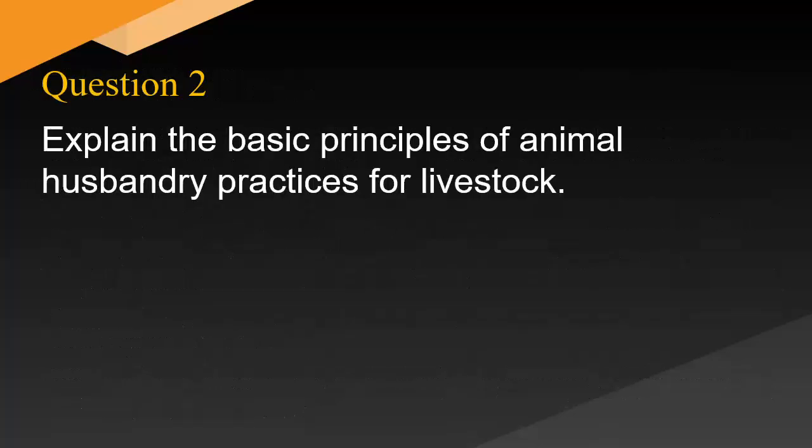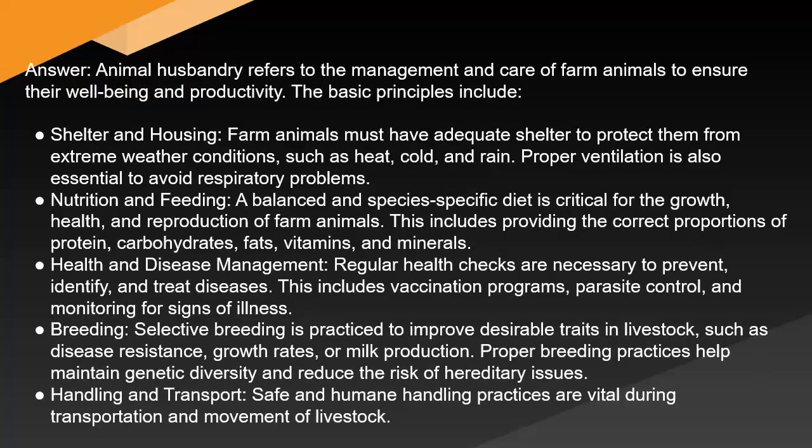Explain the basic principles of animal husbandry practices for livestock. Answer: Animal husbandry refers to the management and care of farm animals to ensure their well-being and productivity. The basic principles include shelter and housing. Farm animals must have adequate shelter to protect them from extreme weather conditions such as heat, cold, and rain. Proper ventilation is also essential to avoid respiratory problems.